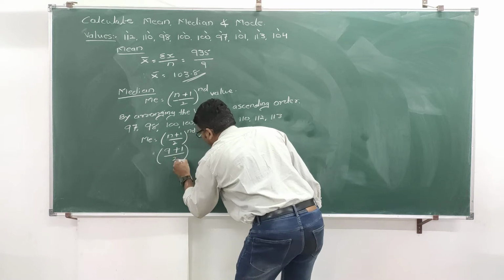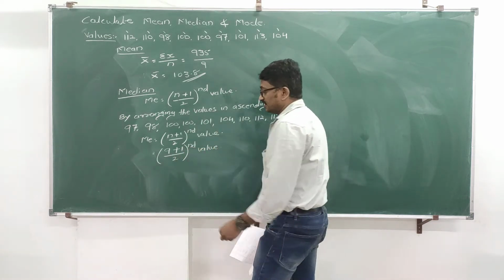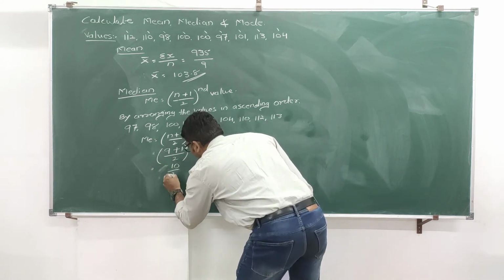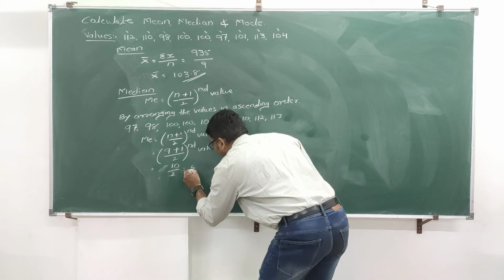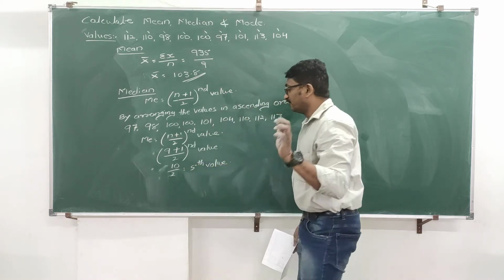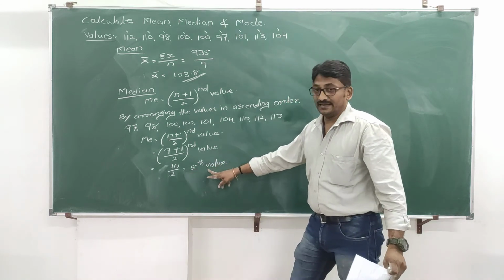Plus 1 divided by 2. Okay. Which is equal to, it comes to 10 divided by 2, which is nothing but the fifth value. 5 is not the answer. Don't write median is equal to 5. No. It is the fifth value.